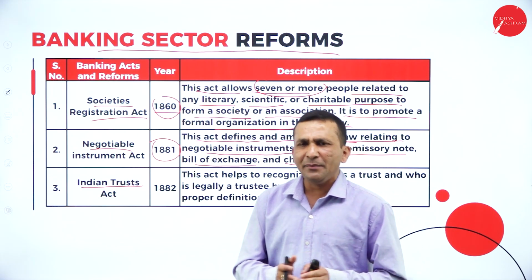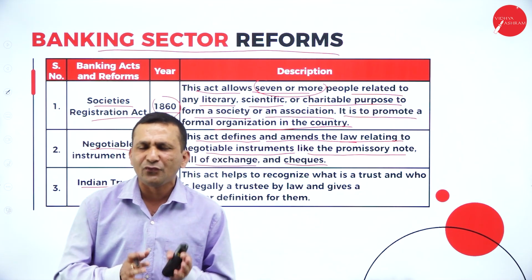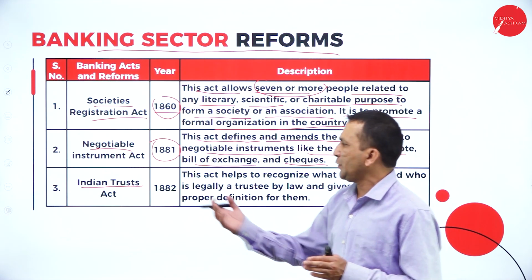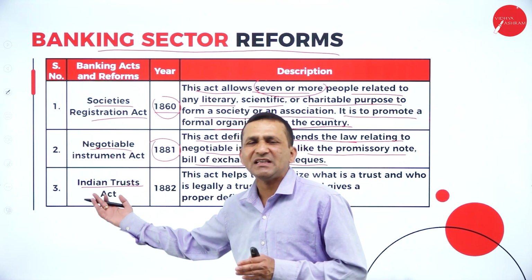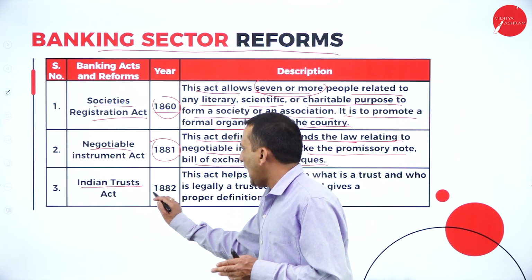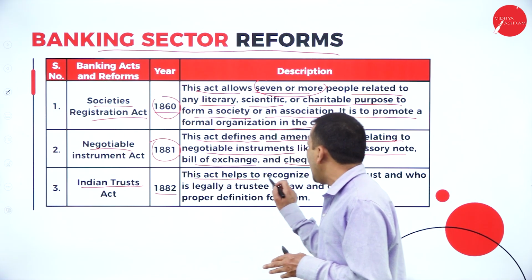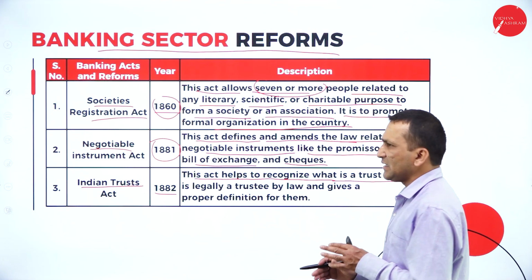Next, the third one is the Indian Trusts Act. If anybody wants to start a trust, such as a charitable trust or any specific trust, they must register under this act. The act was passed in 1882. It helps to recognize what a trust is.